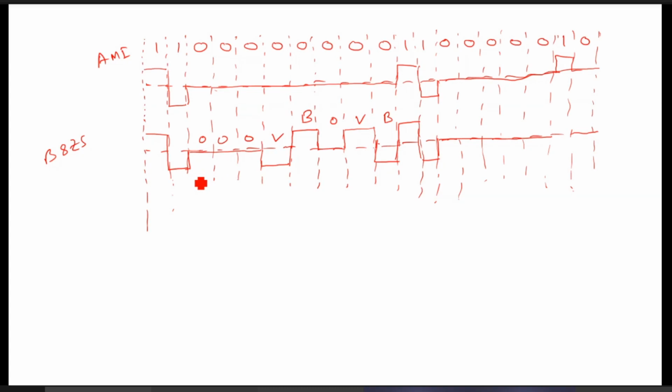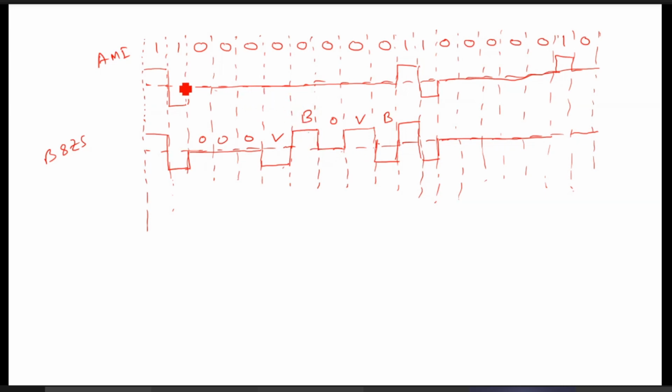Actually, you see it here. Carefully see it. This is negative, right? So after this, if you change this one, it should be positive, isn't it? But again, I have considered negative. That means violating the AMI rules. Am I clear? This is one violation. Next is a valid bipolar. B means valid bipolar, that there is no violation. Negative, positive. Next is 0, no problem. And again, violation is there. If it is positive, this should be negative here.